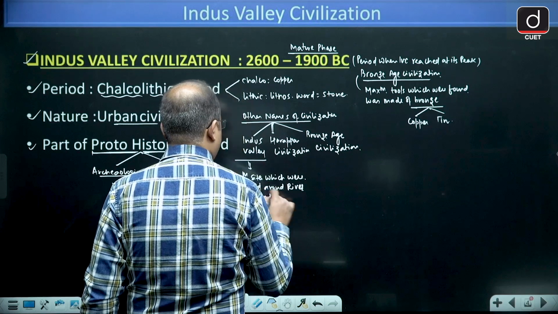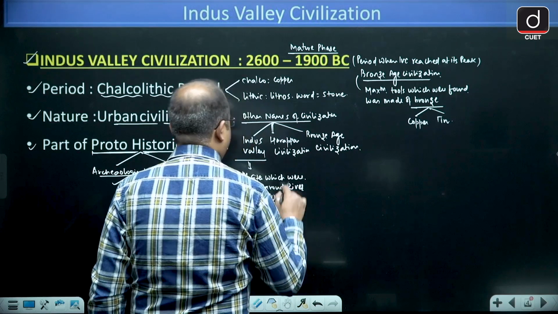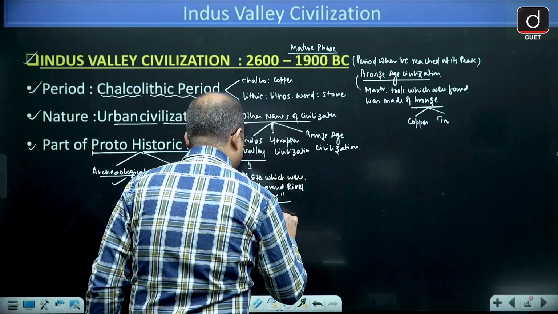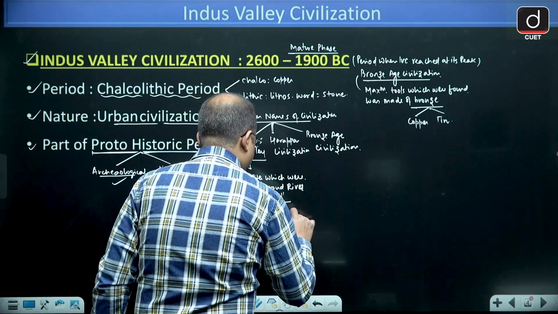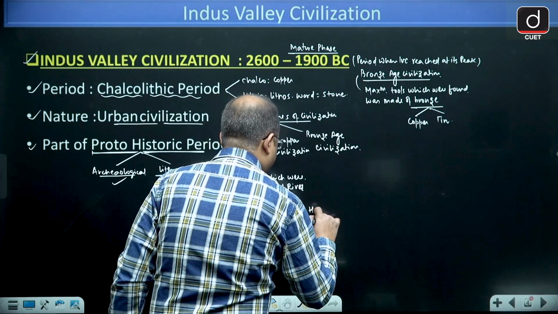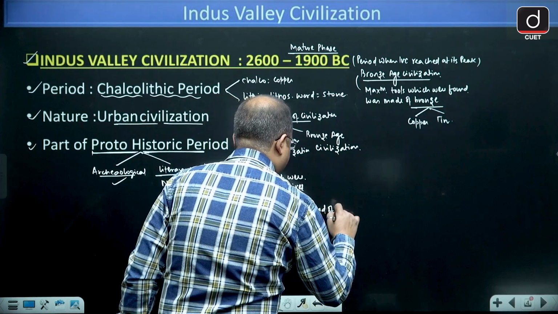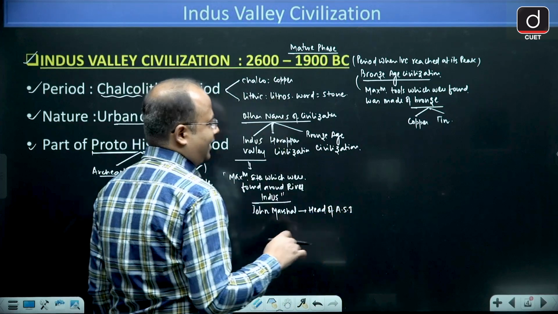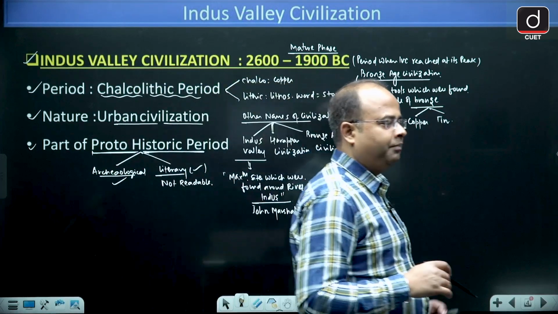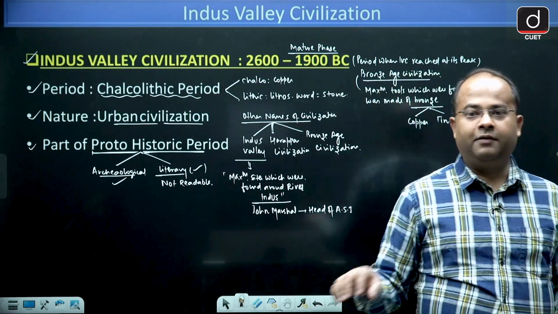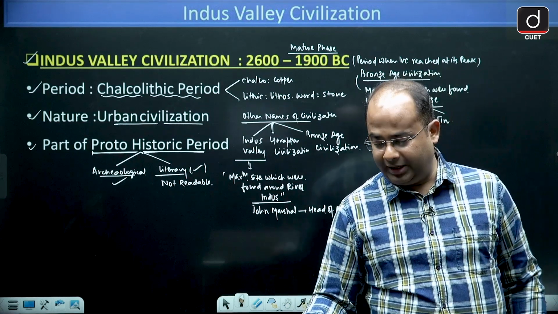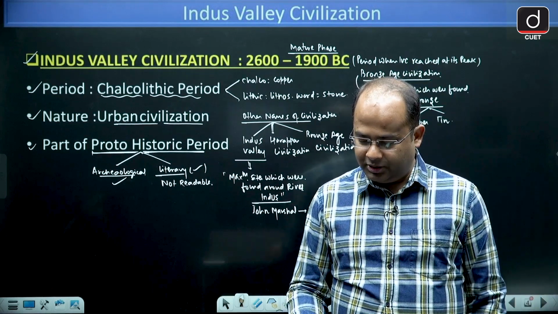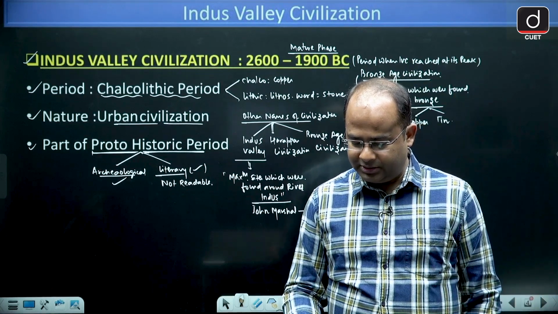Therefore it was called Indus Valley civilization, and this name was given by John Marshall, who was the head of ASI, the Archaeological Survey of India. At that point of time, he was head of the Archaeological Survey of India, and the maximum sites that he found were around river Indus. Therefore it is known as Indus Valley civilization.